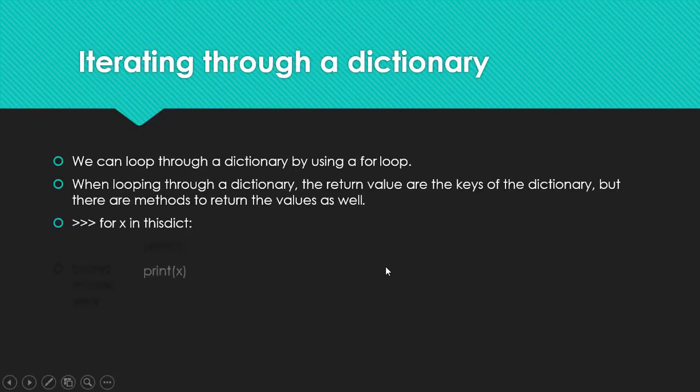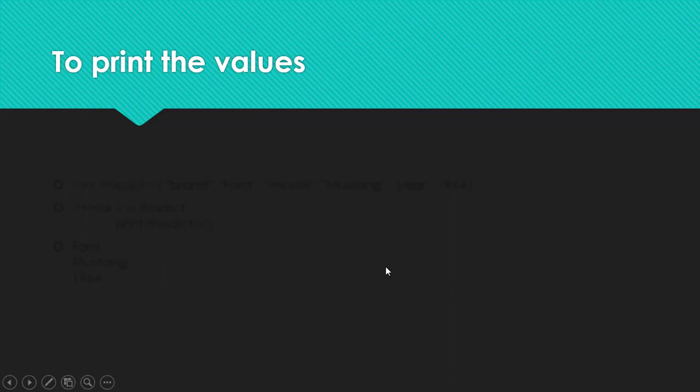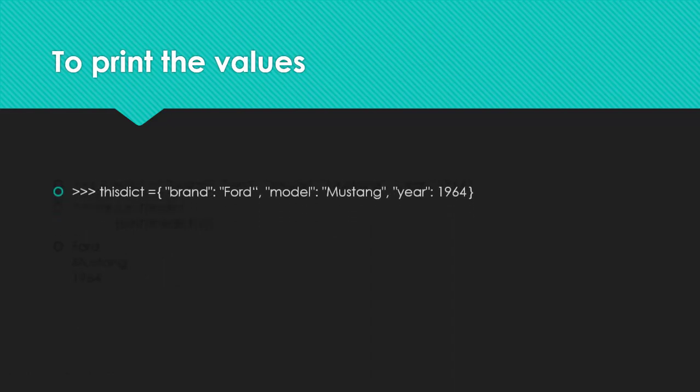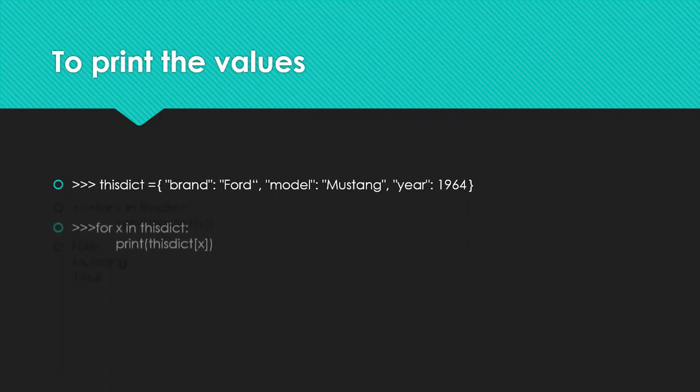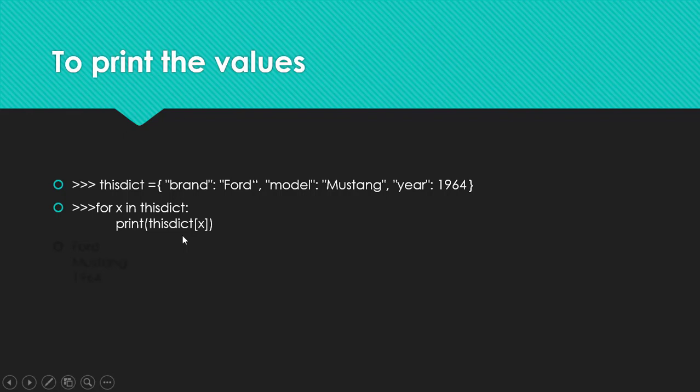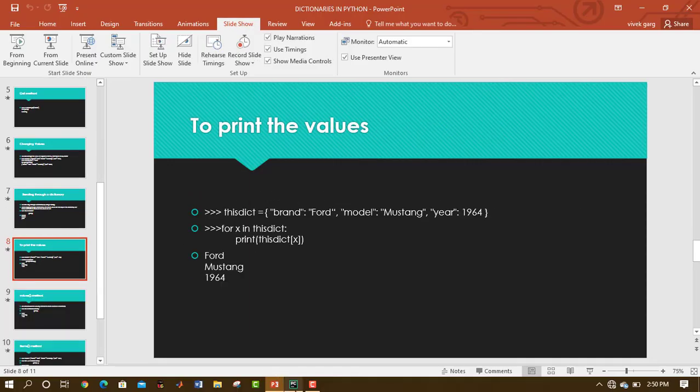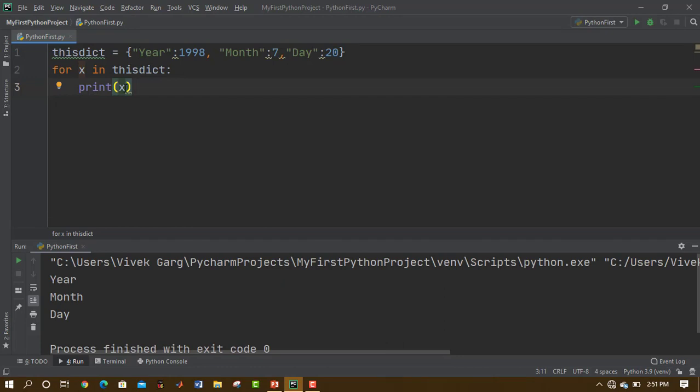We already discussed how to iterate through a dictionary, and now we'll see how to print those values. We know how to access the values. What we have to do is, instead of printing X directly, we have to print it inside the square brackets with the variable name. That's how basically we access the values, and Ford Mustang 1964 would be printing here. Let me show you on PyCharm how it works.